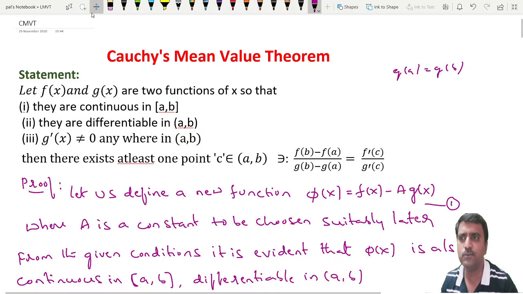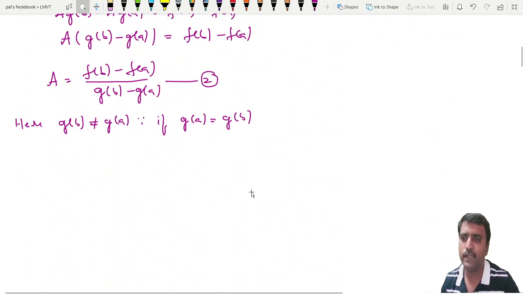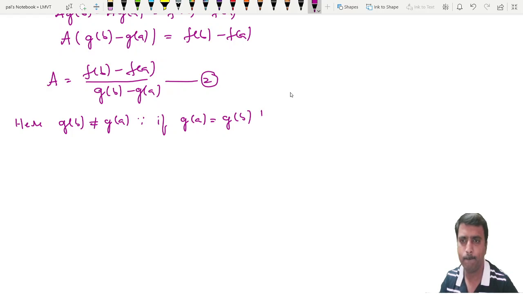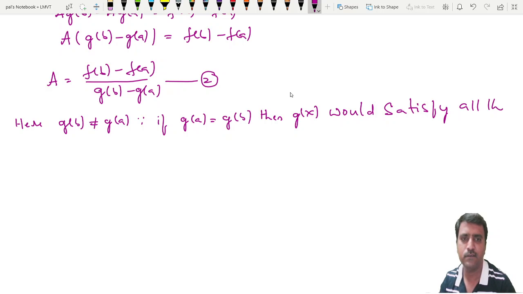If it satisfies all three conditions of Rolle's theorem, then what happens? If g of a is equal to g of b, then g of x would satisfy all the conditions of Rolle's theorem.